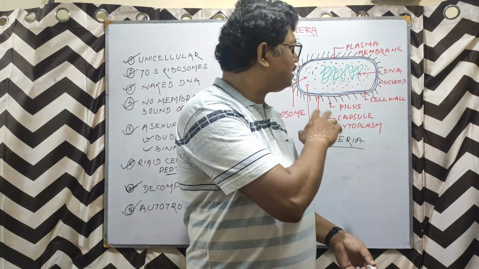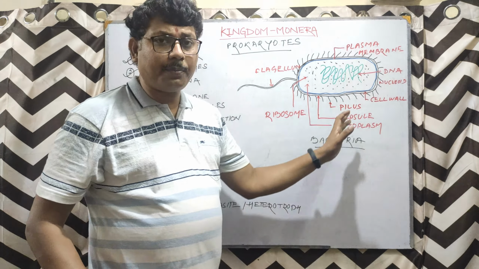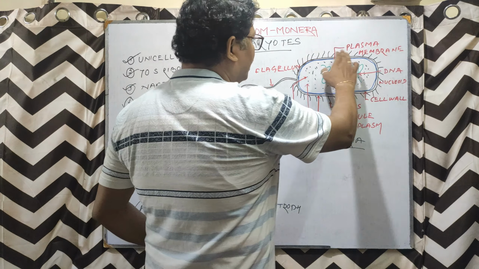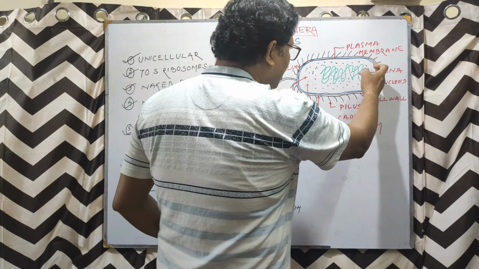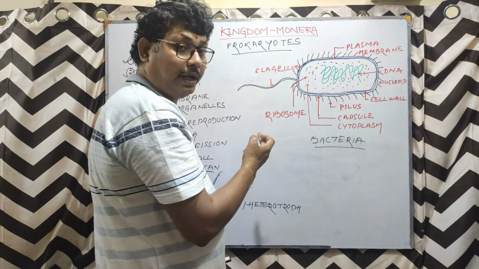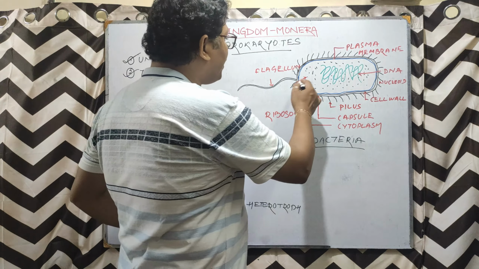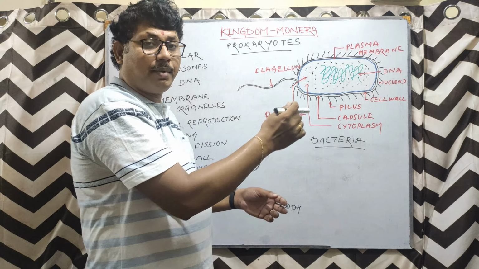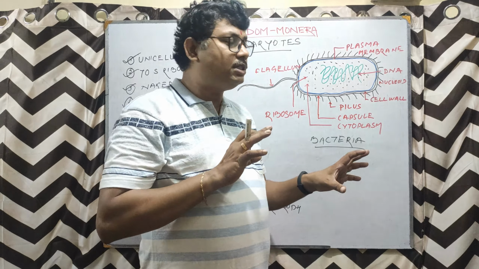Now look at this diagram so that we can understand the characteristic features of a prokaryote. The basic cell wall is a rigid cell wall, which has the plasma membrane attached to it. Within the plasma membrane, the cytoplasm fills the plasma membrane and gives it turgidity.